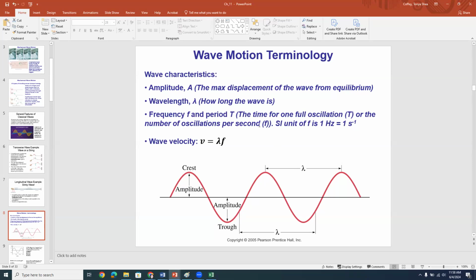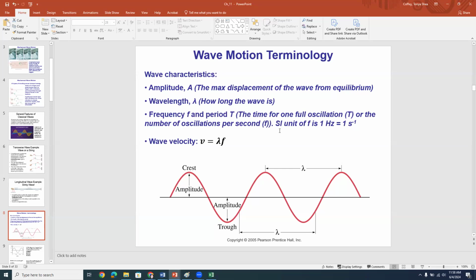And so, for example, if you stood there for a full minute and counted 3 crests, right, that passed you, then your frequency would be 3 divided by 60 seconds. Okay, so that would be your frequency. Another way to put it would be that the period would be that each wave came along every 20 seconds. If you stood there for a minute and you counted 3 waves, then that would be, you know, a period of 20 seconds. So either one of these two things, and they're related to one another by the frequency is 1 over the period.